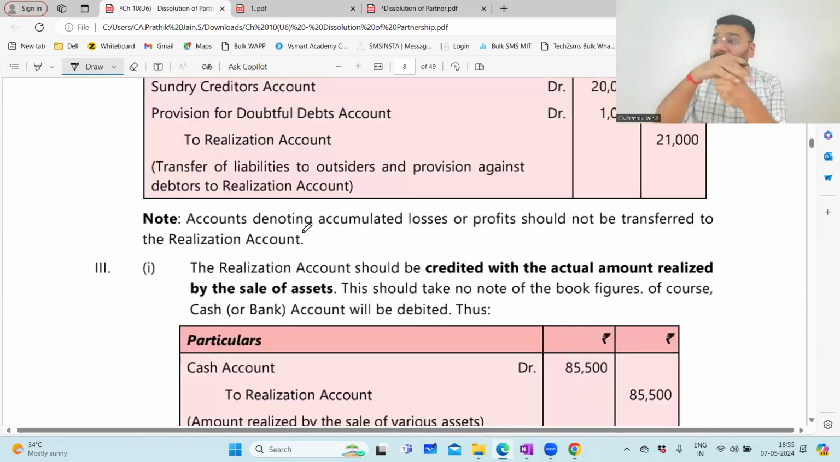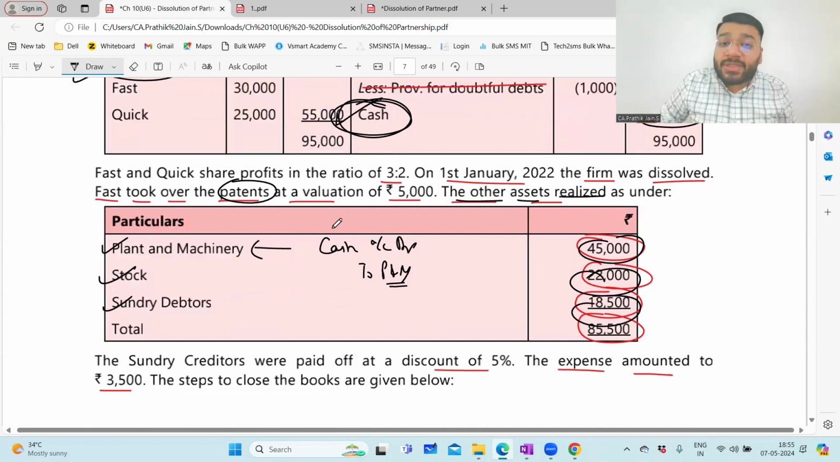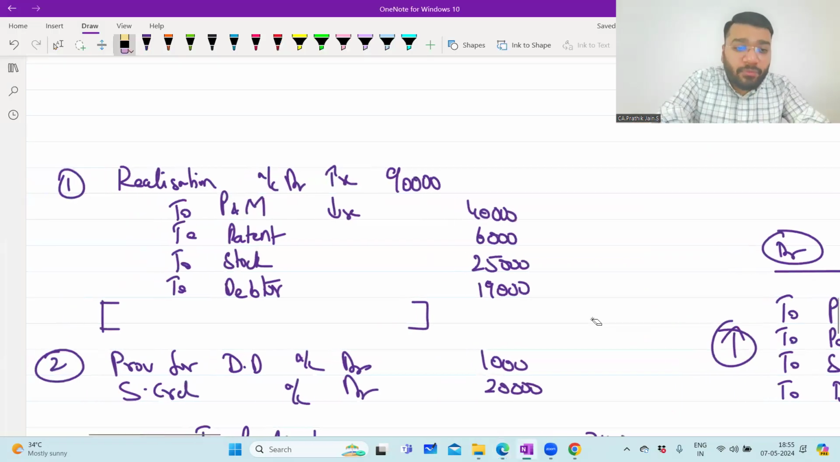Now the plant and machinery is wearing what wrapper? Realization wrapper. To increase asset, debit. To decrease asset, credit. Debit what comes in, credit what goes out. So when I sell the asset, cash is coming in, but plant and machinery is going out. But I cannot put plant and machinery because the wrapper's new name is realization account. So cash account debit to realization account. Clear this point? So what is my fourth entry?